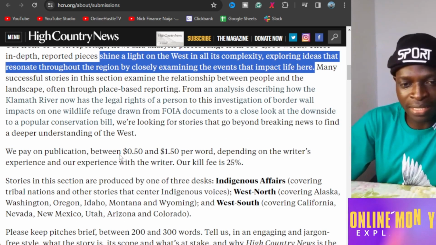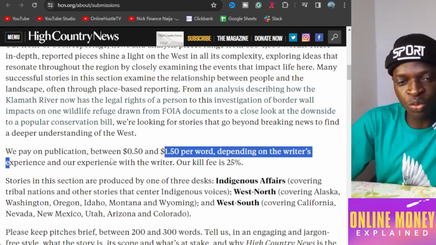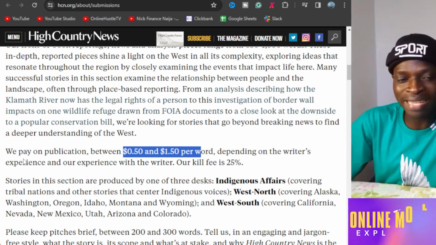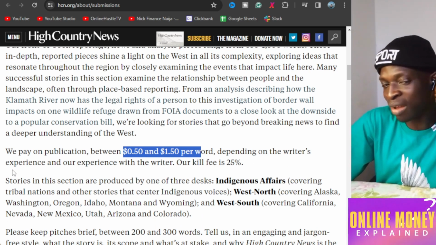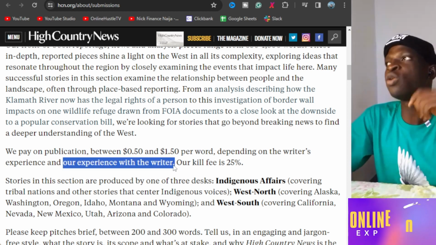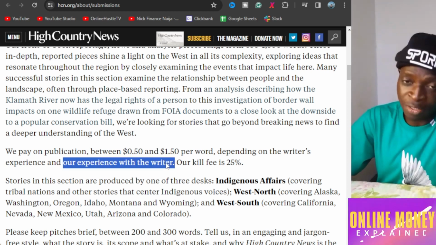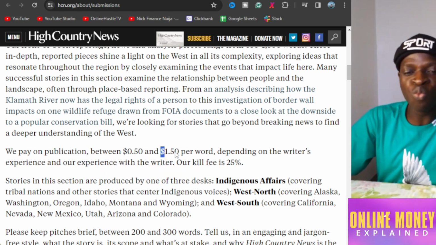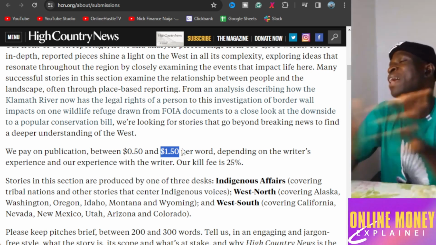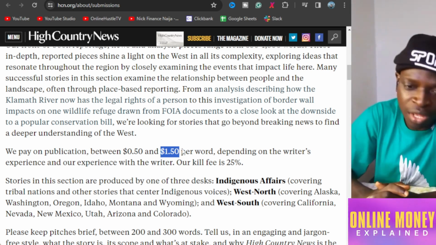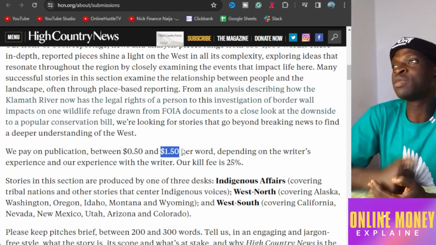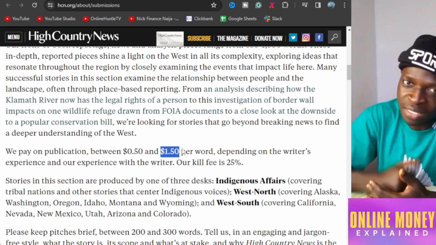And another thing is that they said we pay on publication between 50 cents to $1.50 per word, depending on the writer's experience. So it depends on the writer's experience, number one, and on our experience with the writer. So if you are somebody that has been writing for them, you'll be the one getting close to $1.50. Why am I saying big money, bro? It means that you'll be the one that will get $1.50. Are you getting what I'm saying? It means that you'll be the one to get $1.50 per word.